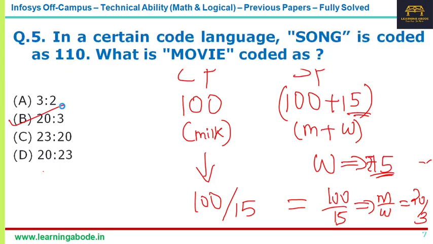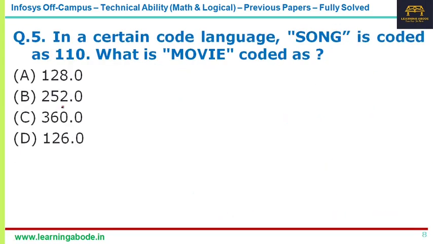Now the fifth question, it's a coding decoding question. In a certain code language, song is coded as 110.